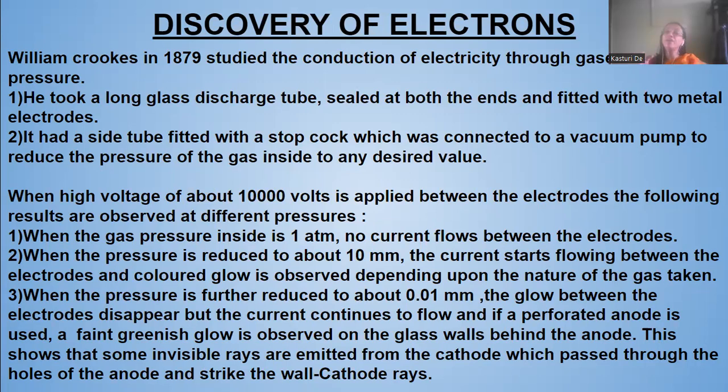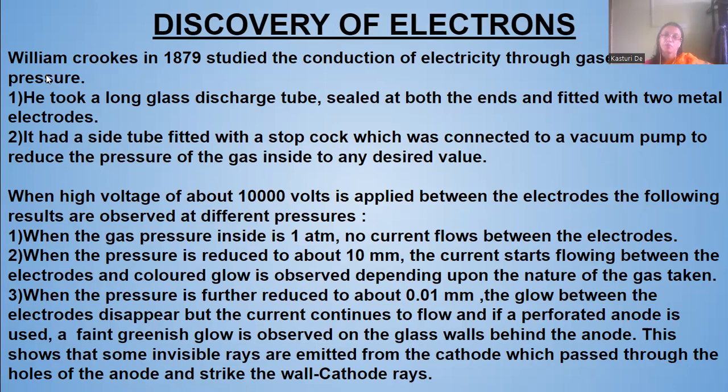Now, when a high voltage of about 10,000 volts was applied between the electrodes, he observed the following results at different pressures. So 10,000 volts, two electrodes, the gas, then a stopcock and a vacuum pump.